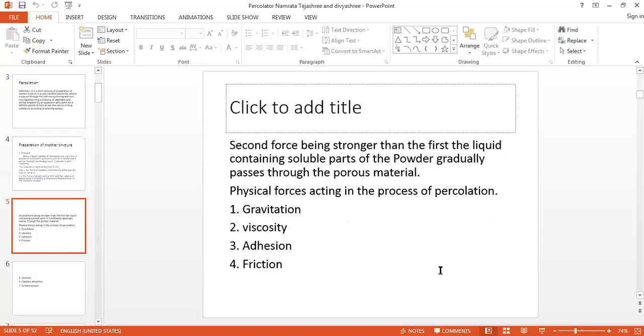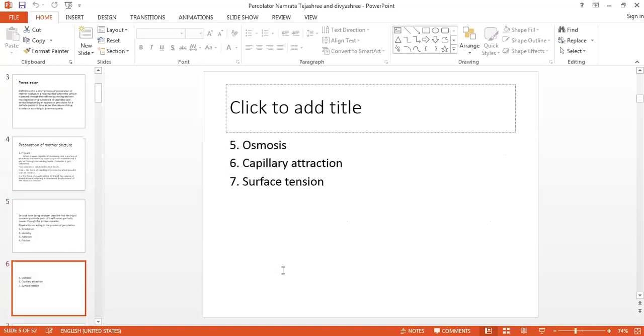The other physical forces which are helpful in this process are gravitation, we have seen, viscosity, adhesion, friction, osmosis, capillary action, and surface tension. So these are the forces which are helpful for the percolation.